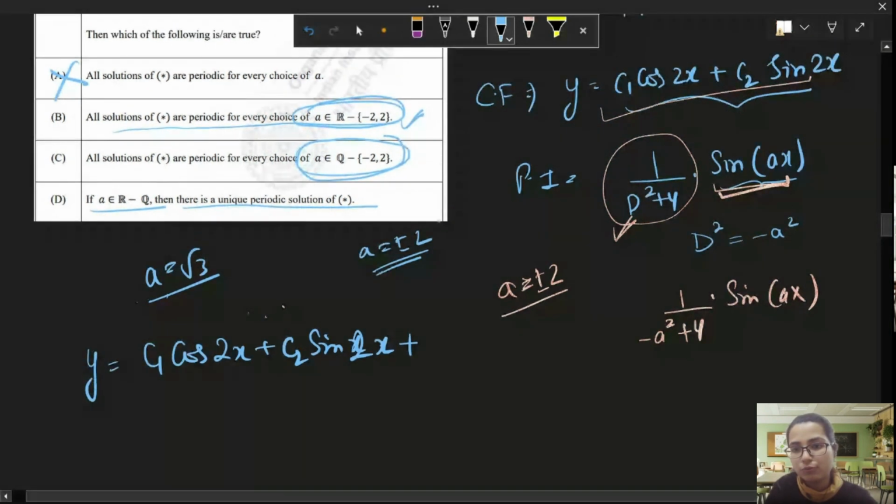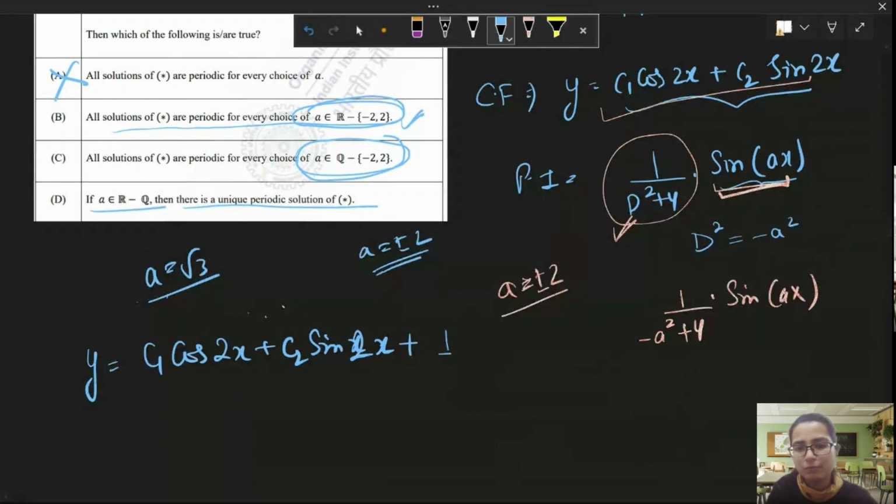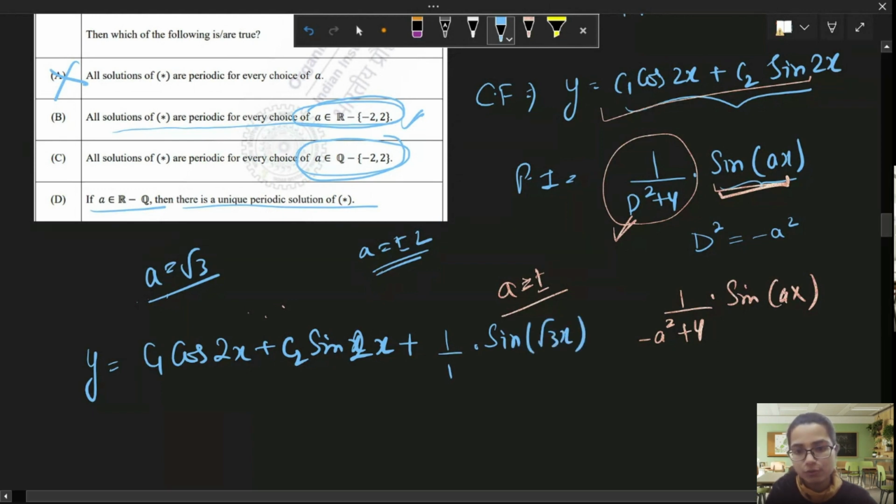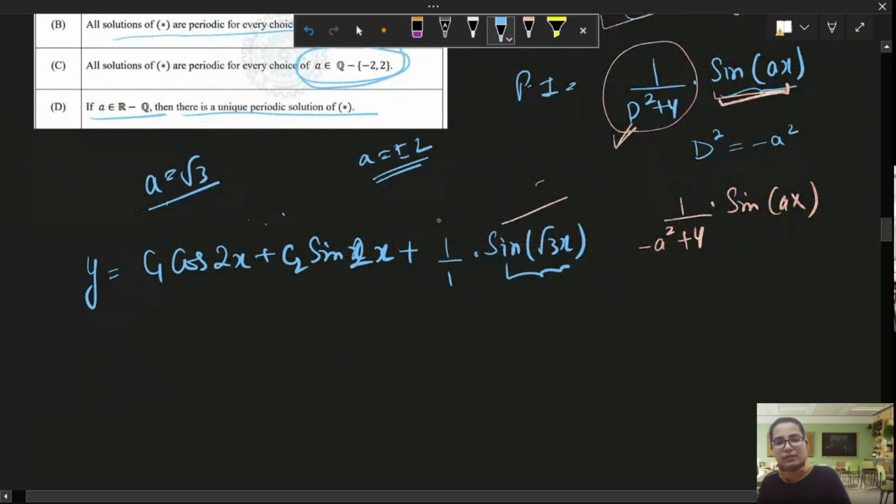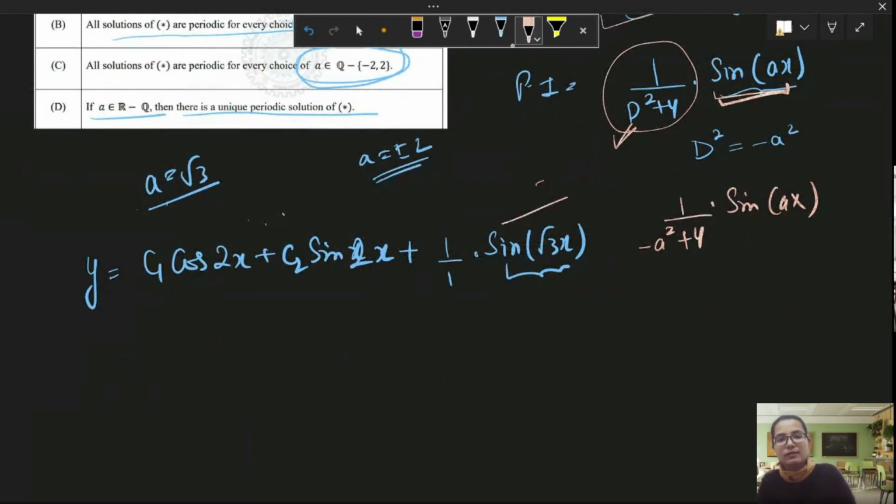If a is equal to root 3, it will be some constant, 4 minus 3, 1, I guess, sine root 3 of x. The constant is of no use, but I just want to draw your attention to this sine part. So all of these functions are periodic, right? But how do we find the period of a sum of periodic functions? In the case of trigonometric functions, how do we do that?